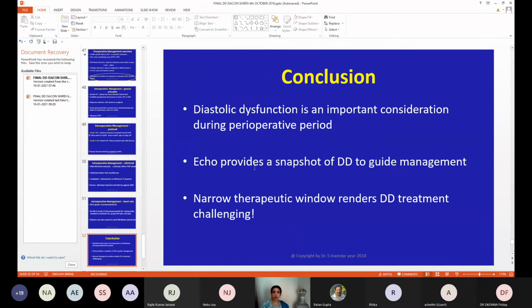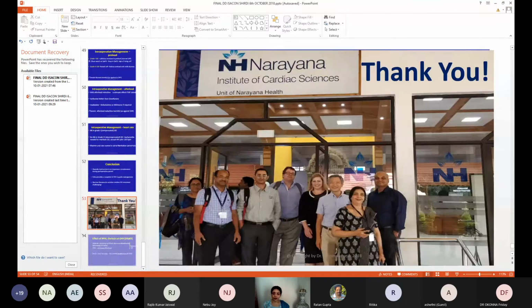So in conclusion, diastolic dysfunction is an important consideration during the perioperative period, very important. Echo provides a snapshot of DD to guide management, and the narrow therapeutic window renders DD treatment challenging. All the best for your diastolic dysfunction management.